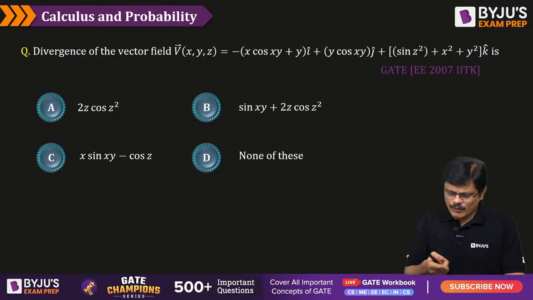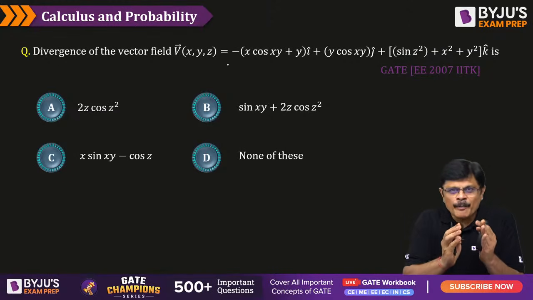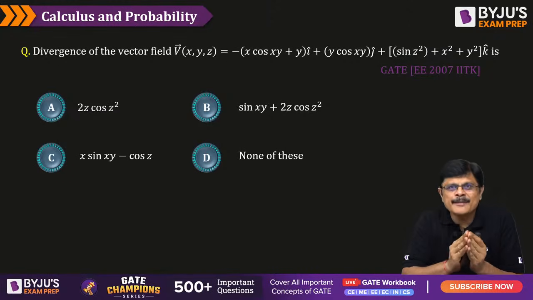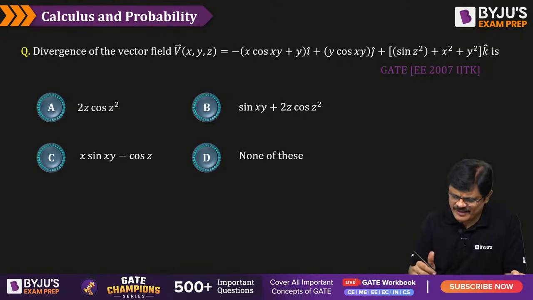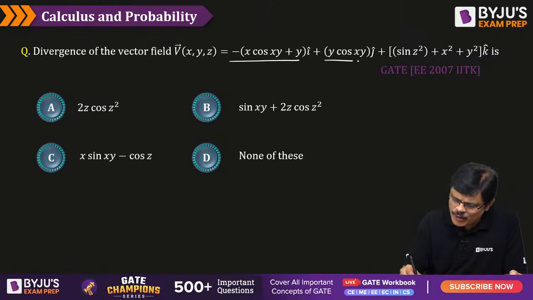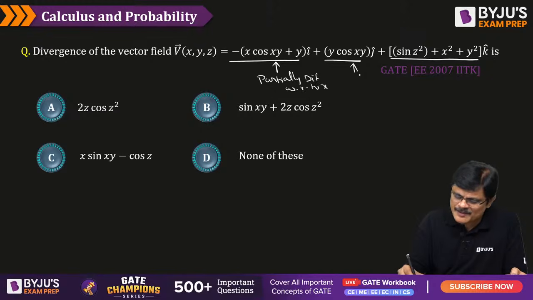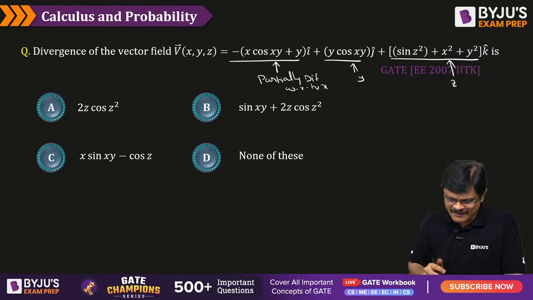Next problem. What is the divergence of this fellow? See, divergence means what, sir? The i component you partially differentiate with respect to x, plus the j component you partially differentiate with respect to y, plus the k component you partially differentiate with respect to z. That is the story, my dear friends. So this is the i component, j component, k component. This one you partially differentiate with respect to x, this one with respect to y, and this one with respect to z, and add. You are going to get the divergence.